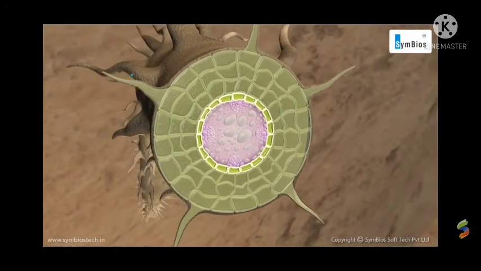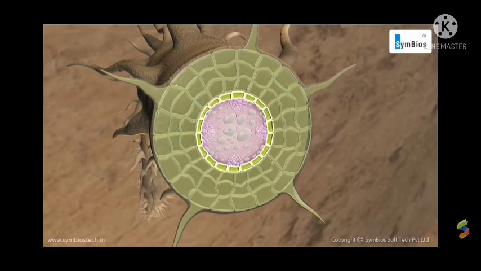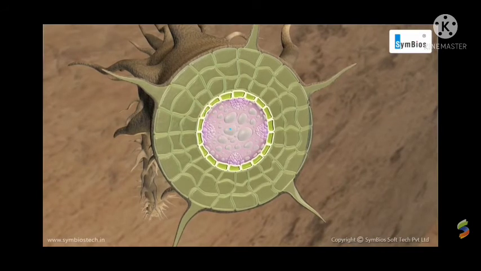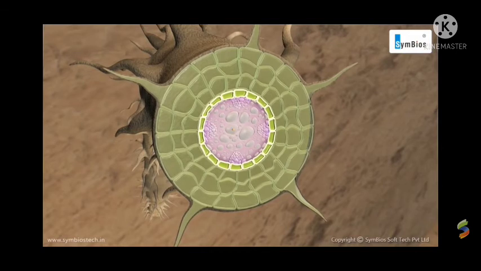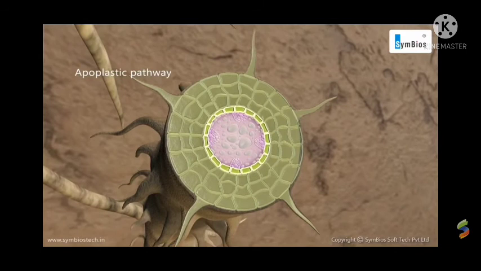These cells are connected with the cortex, so water passes through the cortex and reaches the xylem through the endodermis. The water moves inside the root by two pathways. If the water moves through the spaces between the cell walls, this is called the apoplastic pathway.